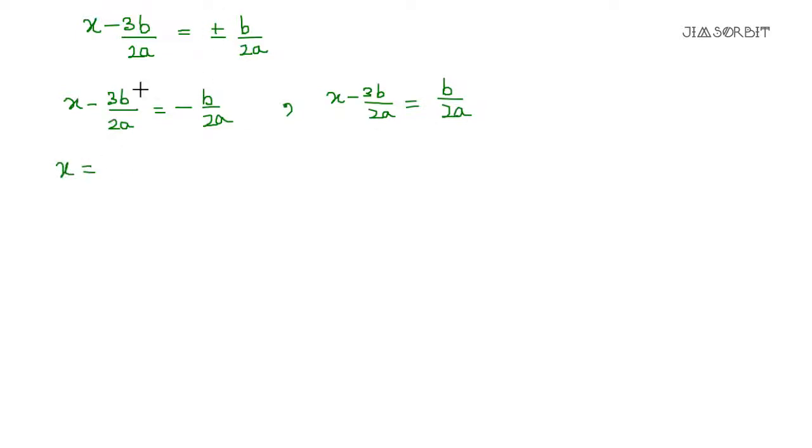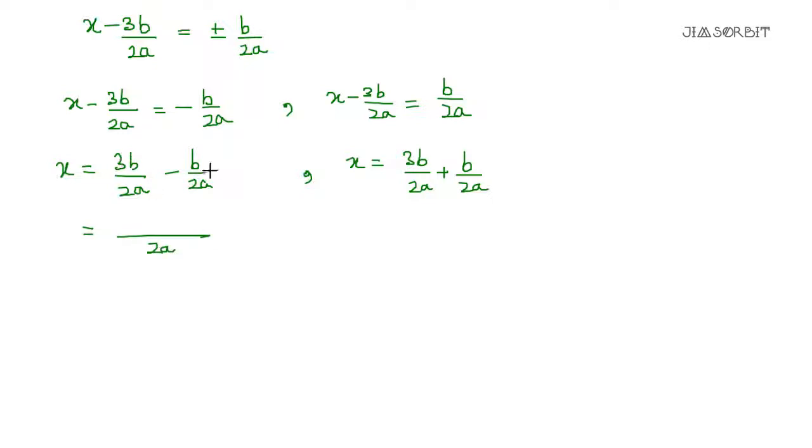So now you just send this minus there, so it will be 3b by 2a minus b by 2a, and this will be x is equal to 3b by 2a plus b by 2a. So we will get 2a is the LCM. 3b minus b, 2b directly because it's the same value. And here it will be 3b plus b, 4b. Now we will get 2 cancelled. b by a as one of our answers. And x is equal to 2 ones are 2, 2 twos are 4. Okay. So 2b by a as the second root or the second answer.